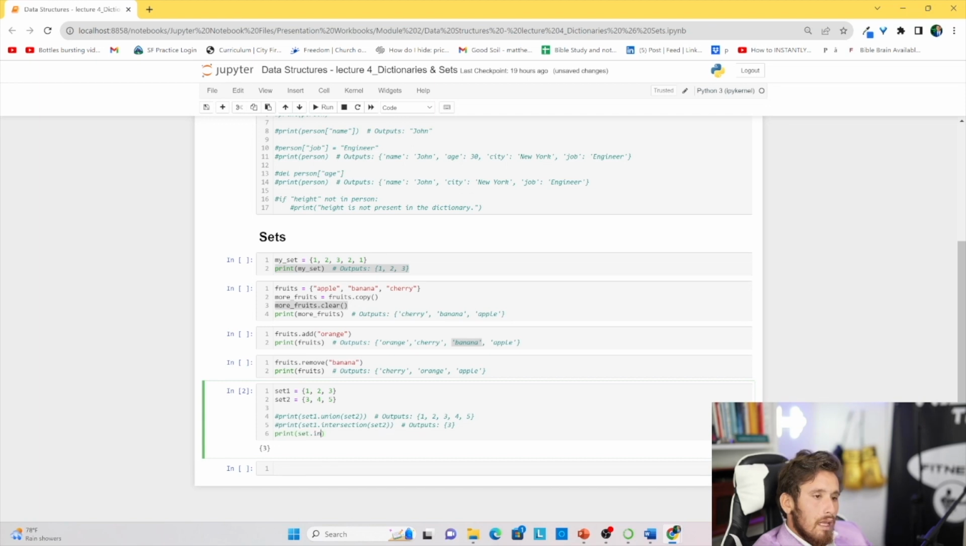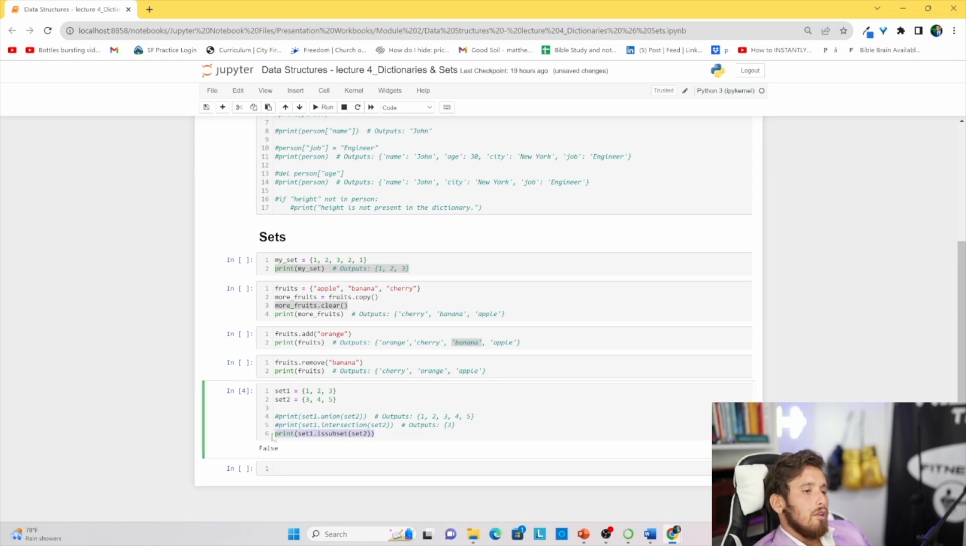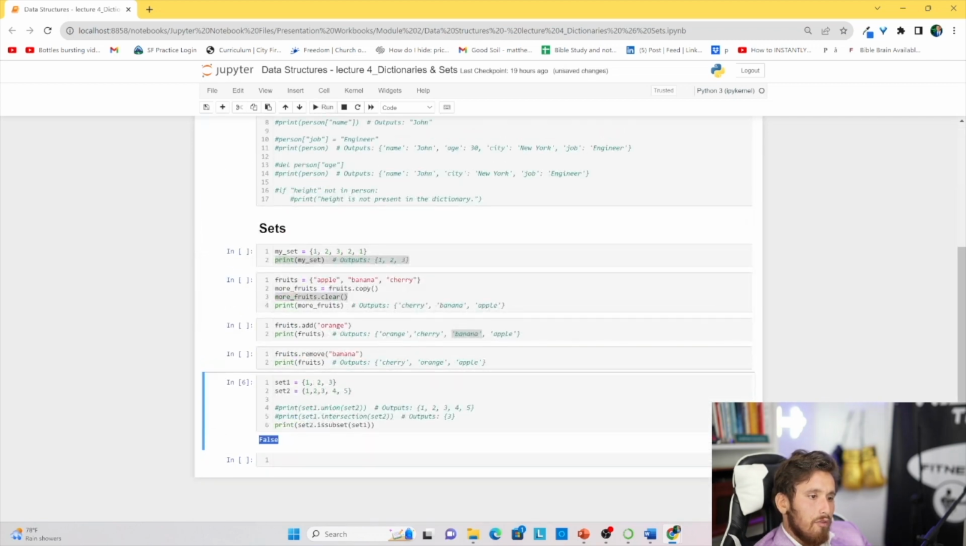Let's do another method, set dot is subset. In this case, we're going to be taking set 2. Change this to set 1, and it's going to return false. Let's run it. I had a little mistake there, I misspelled subset. So we know that set 1 is not a subset of set 2. But if we add 1, 2 here, it's basically asking, is this set within this set? Let's click run. That's going to be true. Now if we change this to 2 and ask, is set 2 a subset of set 1, then we're going to get false. We'll run that, and we get false.